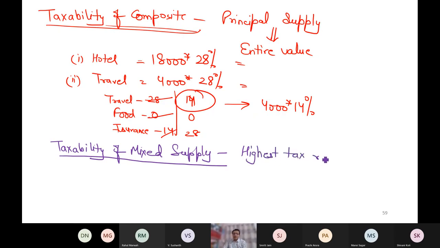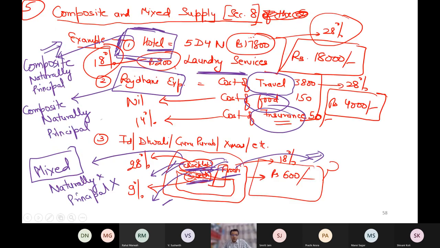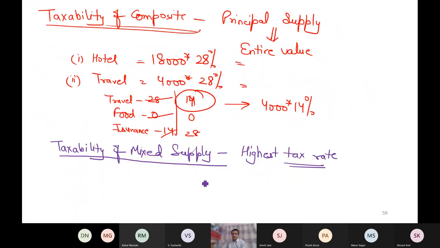The higher tax rate is chargeable on the entire value. Like in my example, chocolate was taxed at 28%, sweets 9%, fruity 18%. So which is highest? 28. So on the entire 600 rupees, I will charge 28%. Now these things are necessary to bring uniformity. That's it.